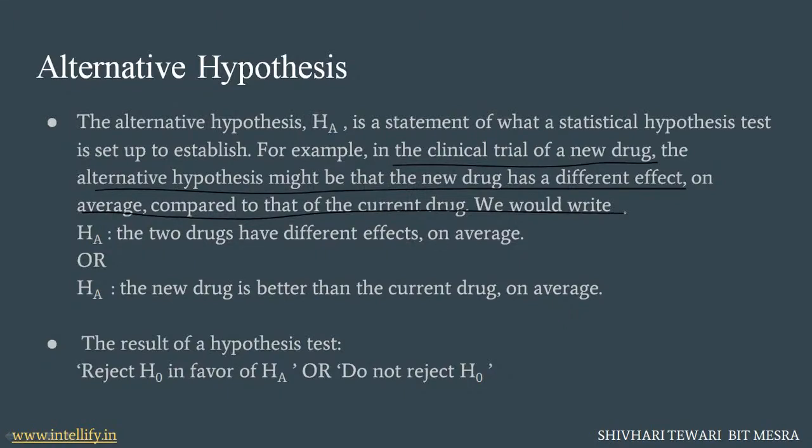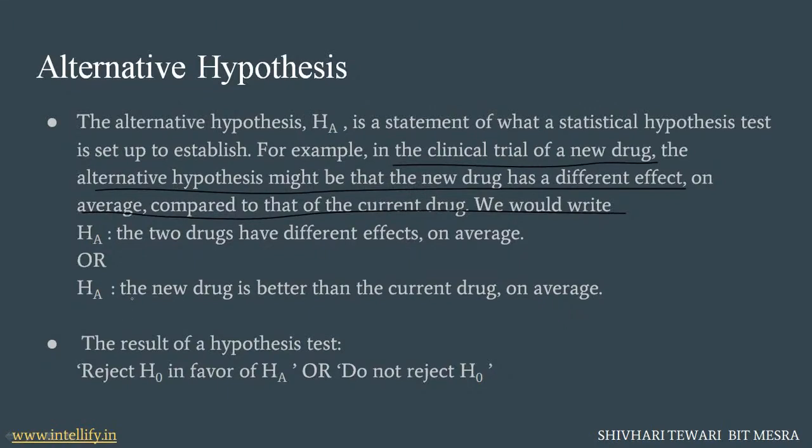Look, here we are going to take both of the conditions, that it is less than the null hypothesis or it is greater than the null hypothesis, but it should not be equal to the null hypothesis. So if the drug has treated the patients in less than 5 days, then we can say there is a different effect on the patients on average. And if the drug has taken more time than the current drug, in that case also we can say that the drug has a different effect on the patient.